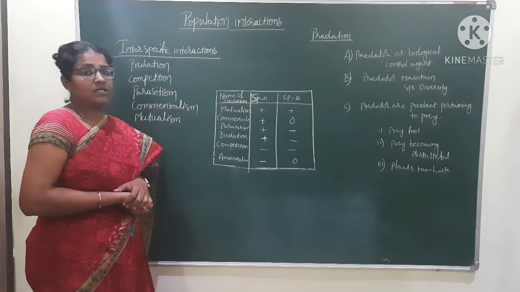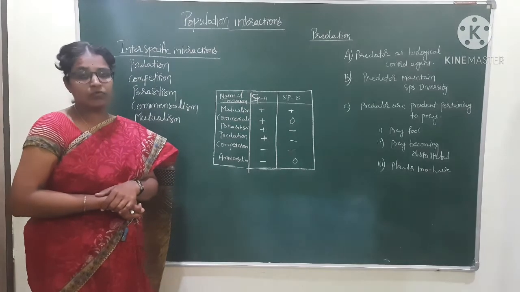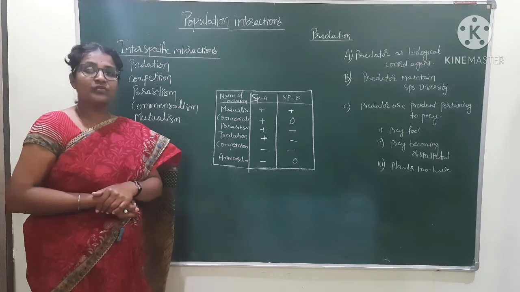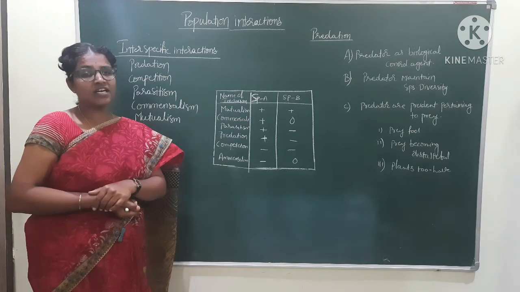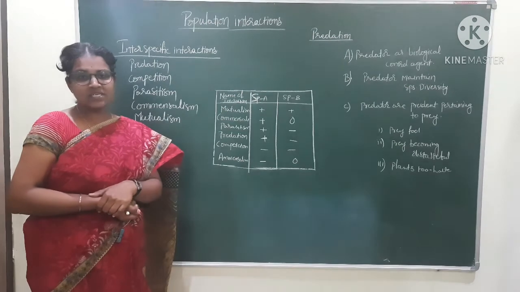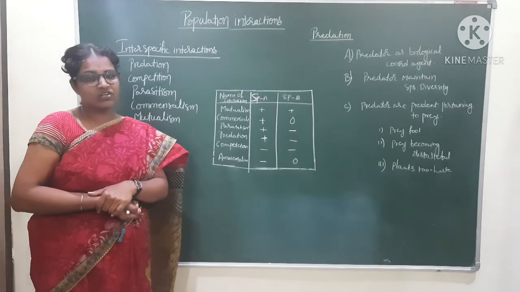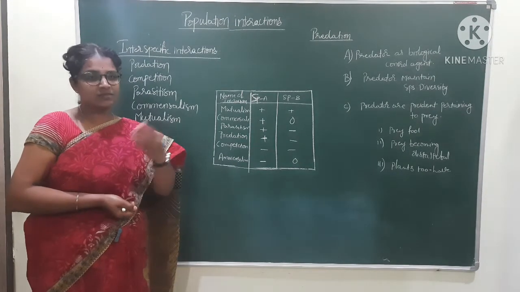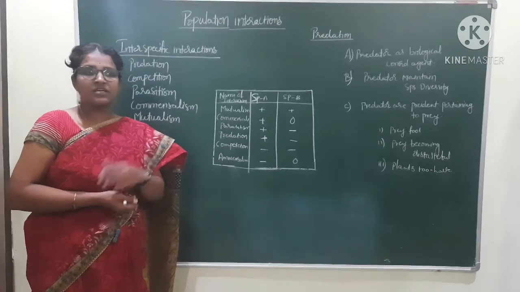Mutualism: Rhizobium bacteria present in the root nodules of groundnut. The Rhizobium bacteria are useful for fixing nitrogen, and Rhizobium gets shelter and food from the plant. That is mutualism. Commensalism, one is benefited, the other is neither benefited nor harmed. Here we can take the interaction between a small fish and a big fish.